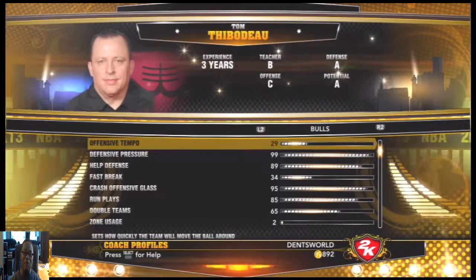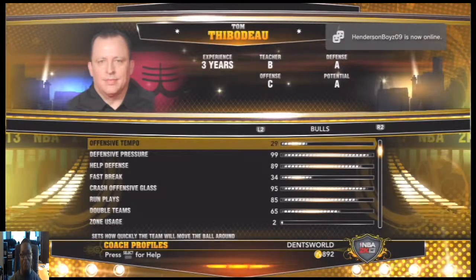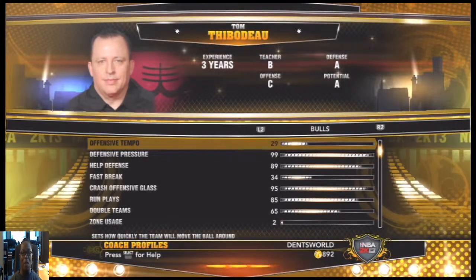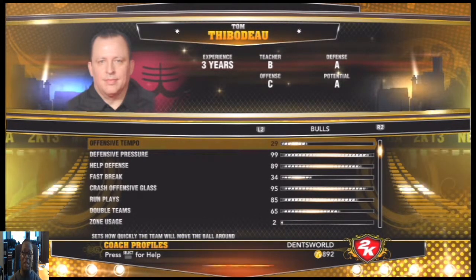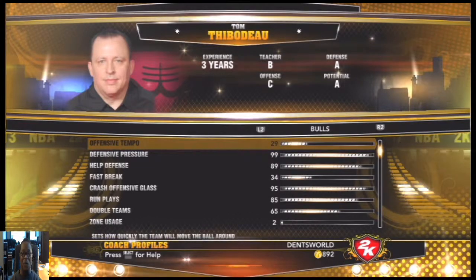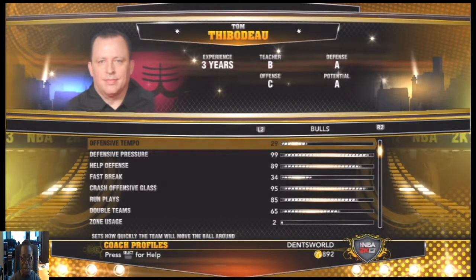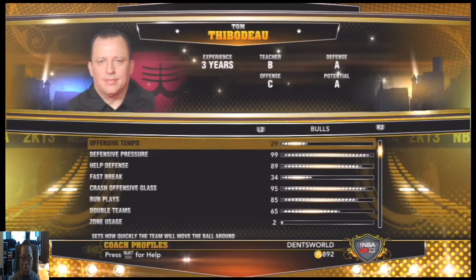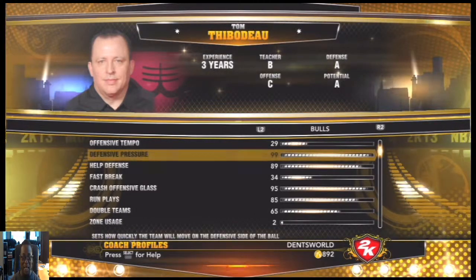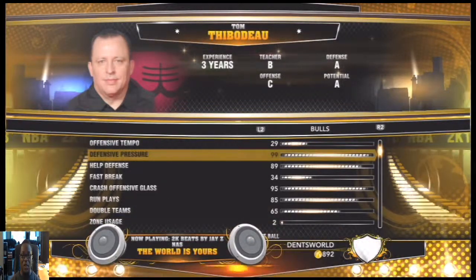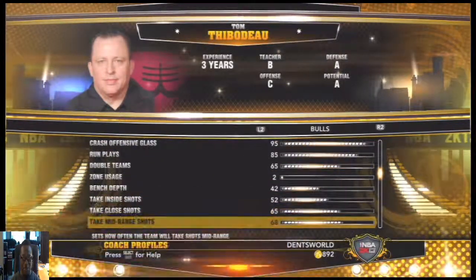Remember I said every team has their own tendencies, and the coach has their own offensive tempo and knows how he wants to run everything. So I wanted to show you those settings for different teams. I should have done that in my slider set video, but I'm going to show you right now. As you can see, the Chicago Bulls' offensive tempo is 29 and their defensive pressure is 99. So they like to execute a lot of pressure. Every team has their own tendencies right here.